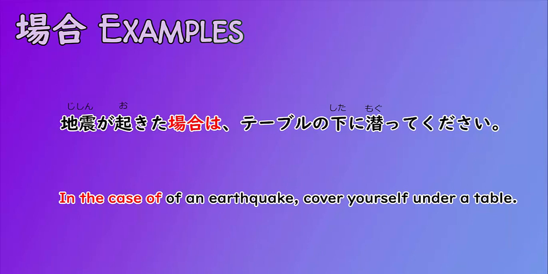But you can also use if, and it really depends on the situation. Before ba, the verb came in its past form, and the whole sentence asks you to do something in the case of that condition. Okay.